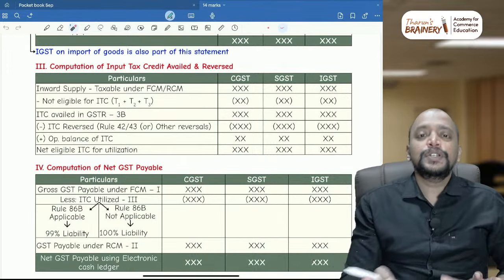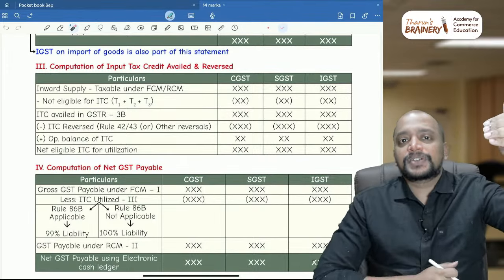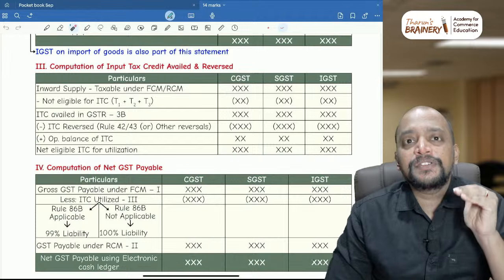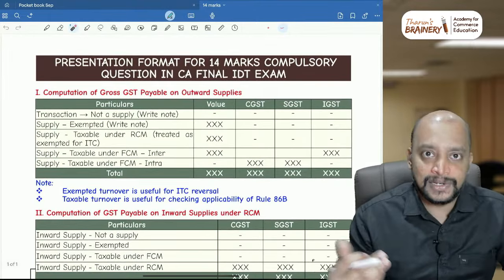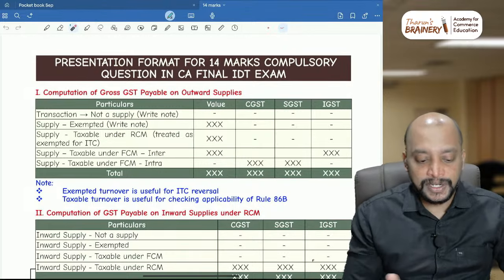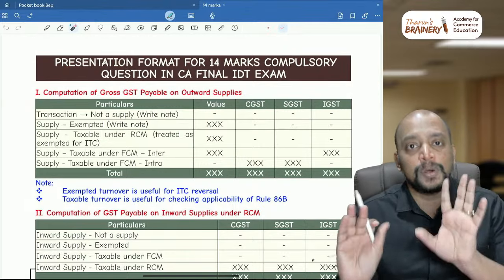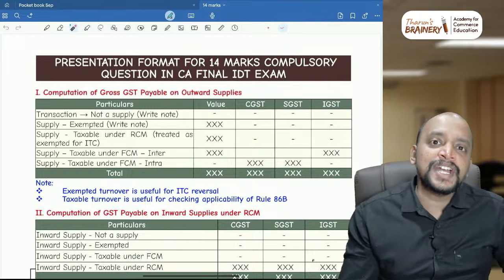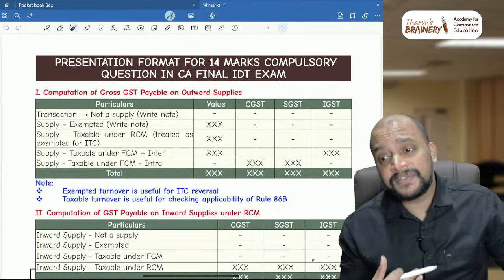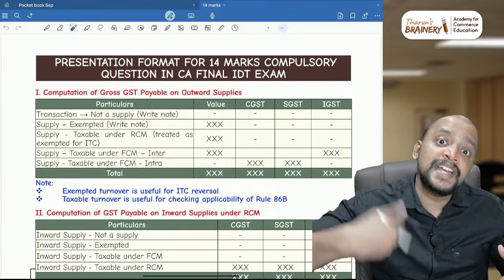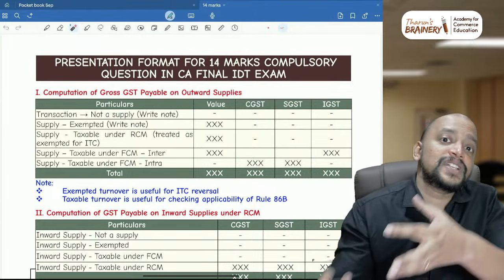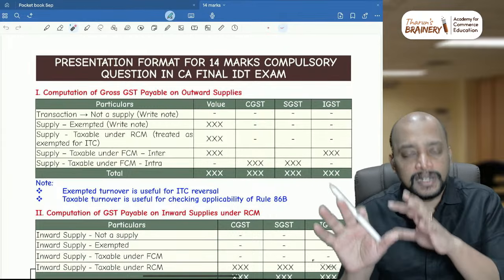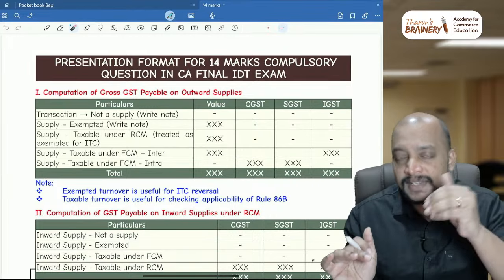Then after you do this, each and every transaction you read in the question, and you need to first identify whether it is an inward or outward transaction. If it is an outward transaction, definitely it should come in statement number 1. And how to identify it is an outward transaction? Check whether it is services provided by, or they received this much amount from, like that. If they have given these words, it means it's an outward transaction.